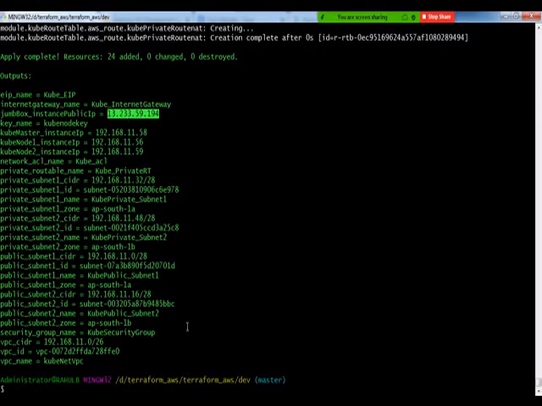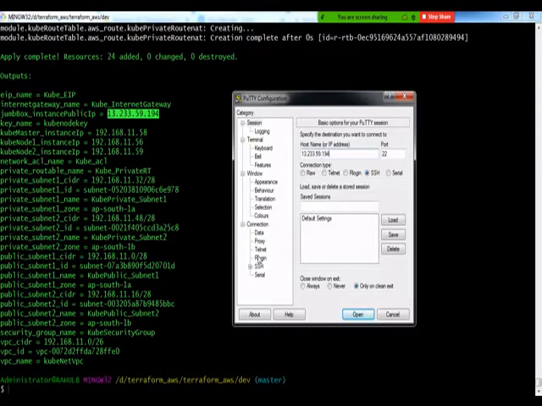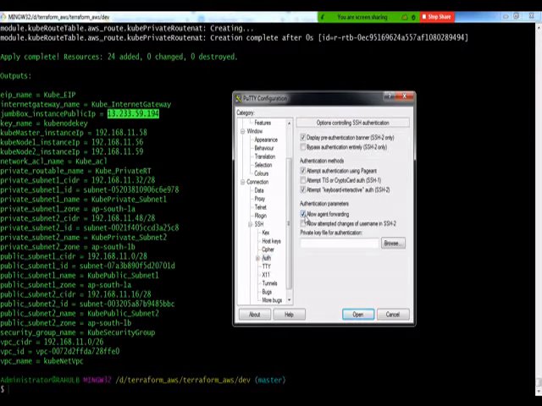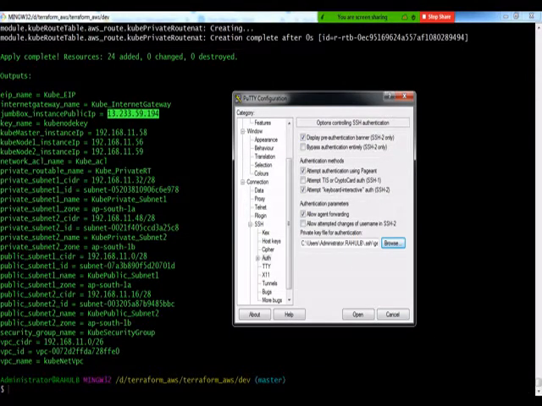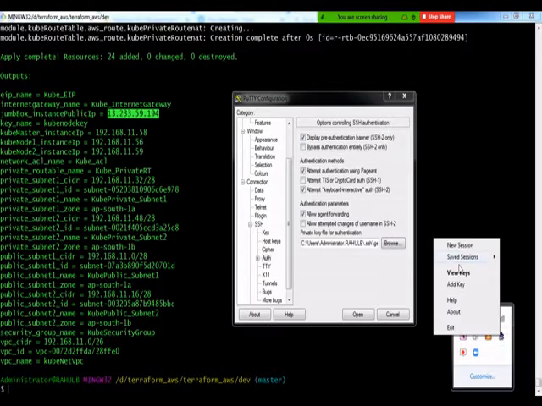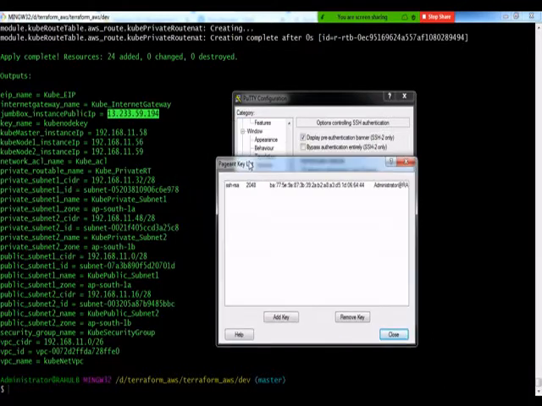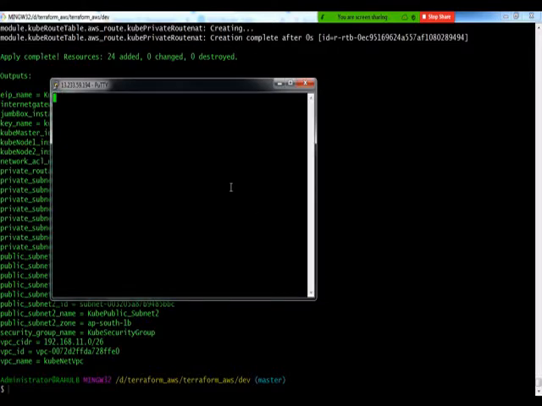Now what I'm going to do is, I'm just trying to log into my Jumpbox, right? I need to pass my key. I'm doing an allow agent forwarding, and I'm passing my private key, right? I already have added my private key to Pageant, so that it will use that key from Pageant to do the SSH logon from Jumpbox to a KubeMaster, right? So that is already done. I'm just clicking on open. I get a pop-up. So this is an Ubuntu, right? So I just need to use username as Ubuntu and password as Ubuntu.